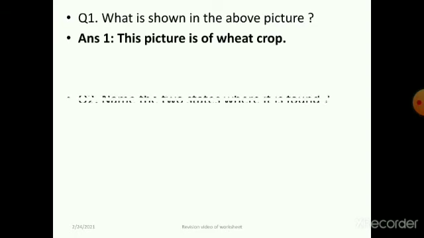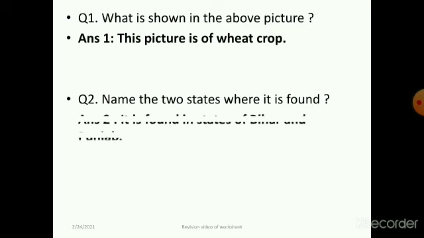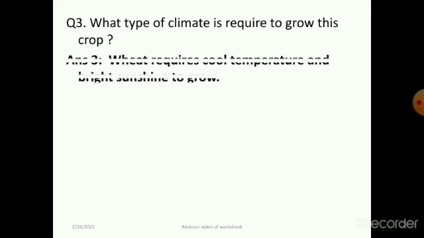Now the next question, question number 2, is: name the states where it is found. So the wheat crop is grown in which states? Okay, it is found in the states of Bihar and Punjab. Bihar and Punjab are the main states where the wheat crop can be grown. Question number 3 and the last question: what type of climate is required to grow this crop? This crop requires cool temperature and bright sunshine to grow.